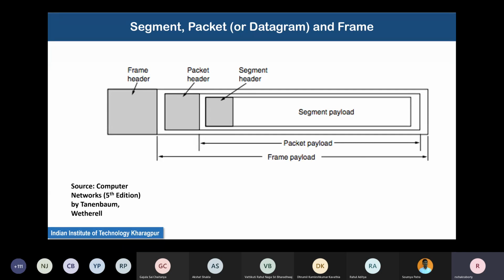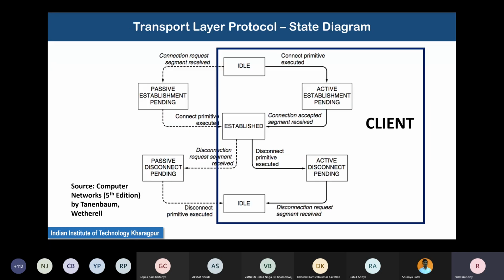What is the current payload? The current payload is the previous layer's entire protocol data unit, or PDU. So the PDU at the transport layer is the segment. It has a segment header and data, but that entire segment is the payload for the network layer PDU, which is called the datagram. And you have the packet header and then the frame header, etc. So as you go from top to bottom in the network stack, the length of these protocol data units keeps on increasing.